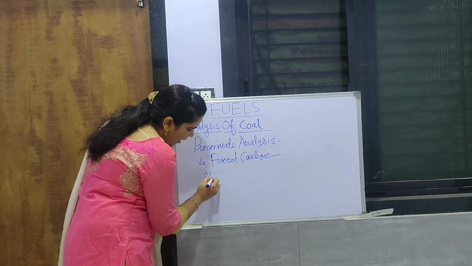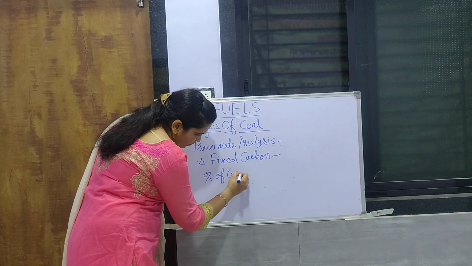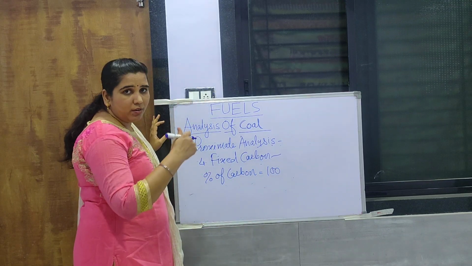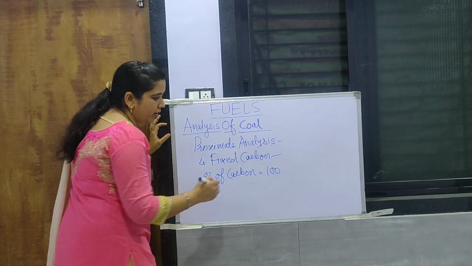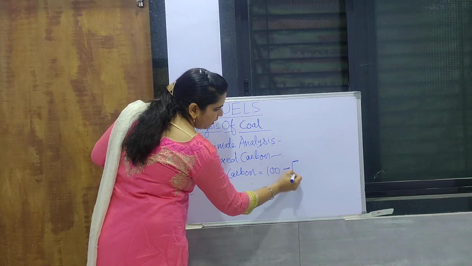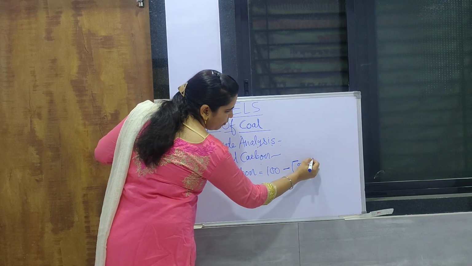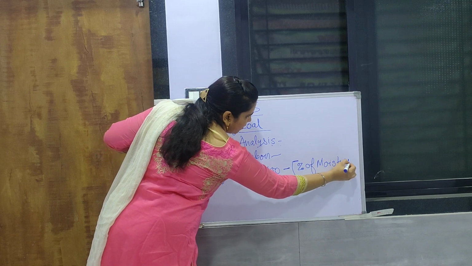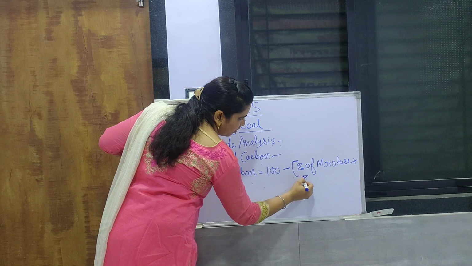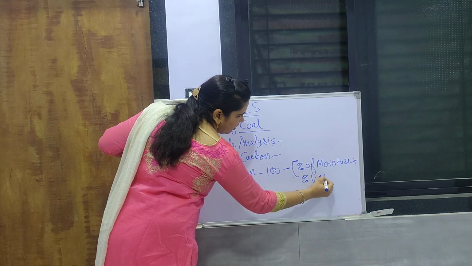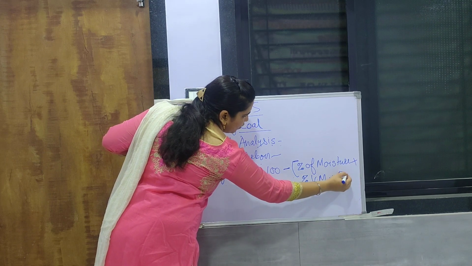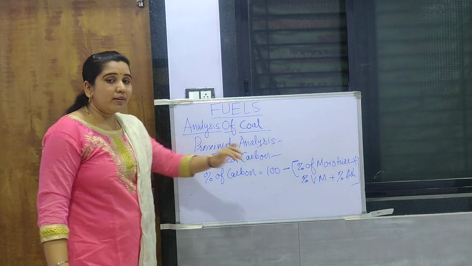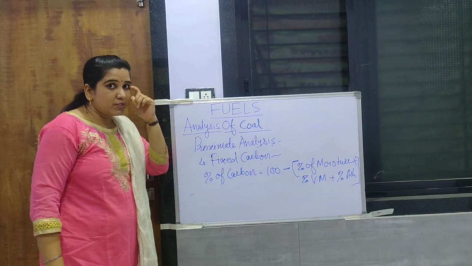So percentage of carbon is equal to 100, because we are concerned with percentages, minus the percentage of moisture plus percentage of volatile matter plus percentage of ash. When we subtract this total from 100, we get the percentage of fixed carbon.